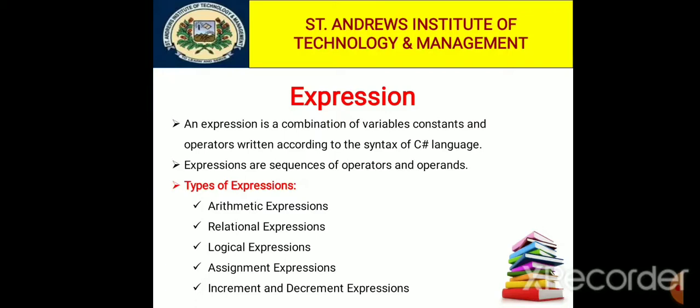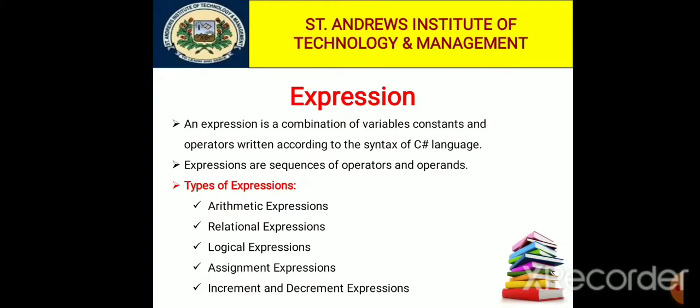The second type of expression is relational expression. We already discussed relational operators. So a relational expression is made up of two arithmetic expressions connected by a relational operator. The relational operators are less than, less than or equal to, greater than, greater than or equal to, equal to, and not equal to.